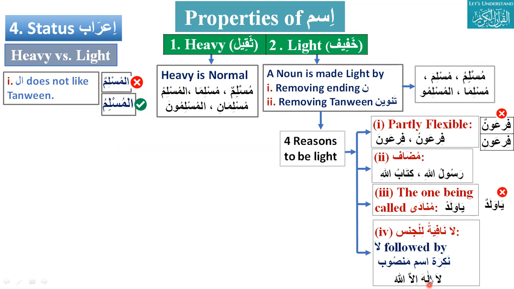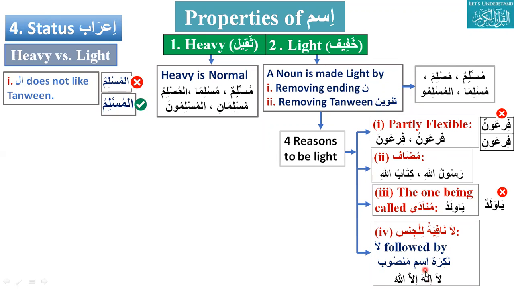Another thing, this is ism. Is it isme nakira or isme ma'arifa? Ilaha is isme nakira. And we know what will be the isme ma'arifa for ilaha? Al ilah. Al ilaha is basically Allah. We will discuss this sometime maybe. So ilah is nakira, this is mansub, this is light. Why light? Because of this la. This la is called nafiyatul jins. La nafiyatul jins followed by isme nakira, mansub and light.